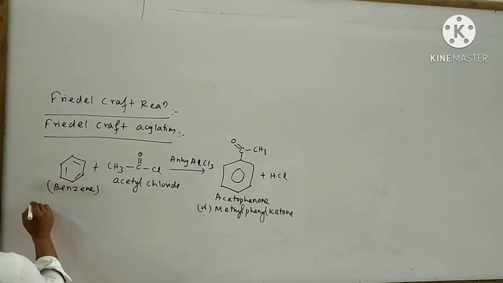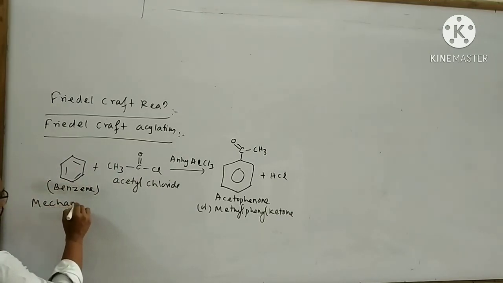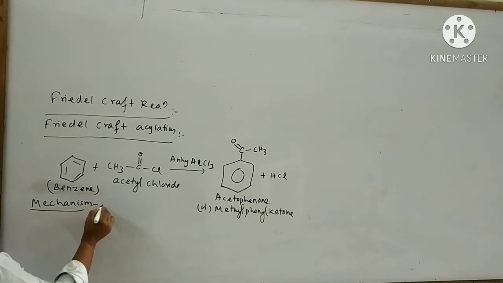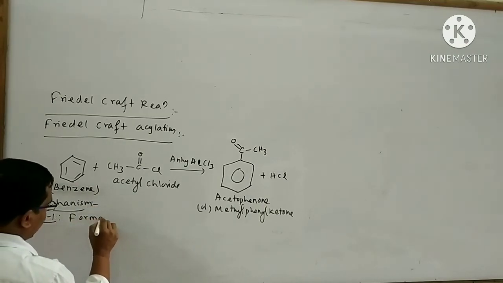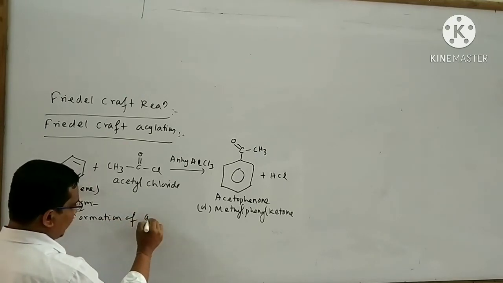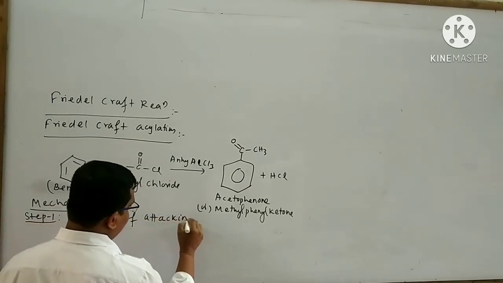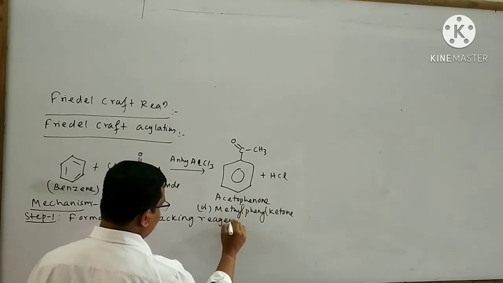Now I want to talk about the mechanism. First step is formation of the attacking reagent.